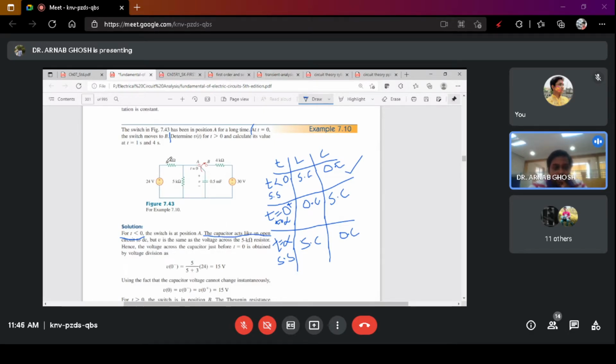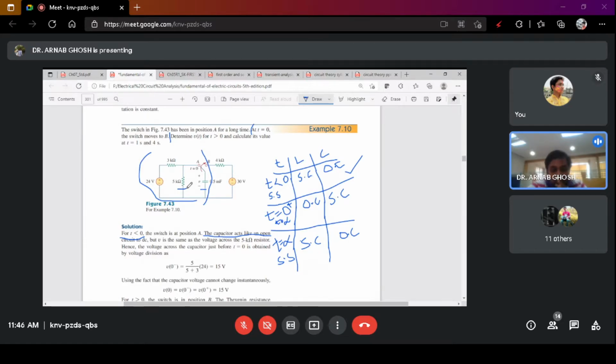And at this portion, at t equals 0, only this portion of the circuit is active. This 4 kilo ohm and this 30 volt, they are not yet active. So this is what you are getting. And the capacitor is open circuit. The capacitor is acting like an open circuit to the DC supply. Okay, and the voltage across the capacitor will be the same as the voltage across this resistance. These are parallel branches. So the voltage across this capacitor will be the same as the voltage across this 5 kilo ohm resistance.